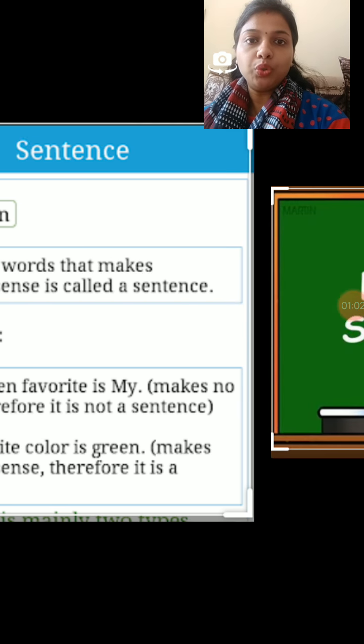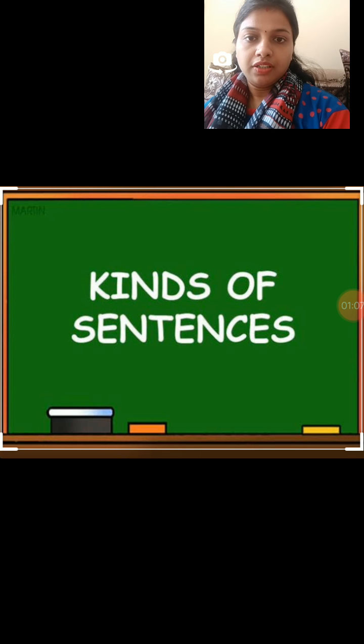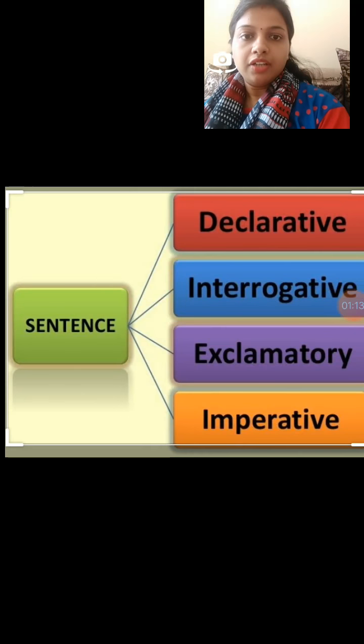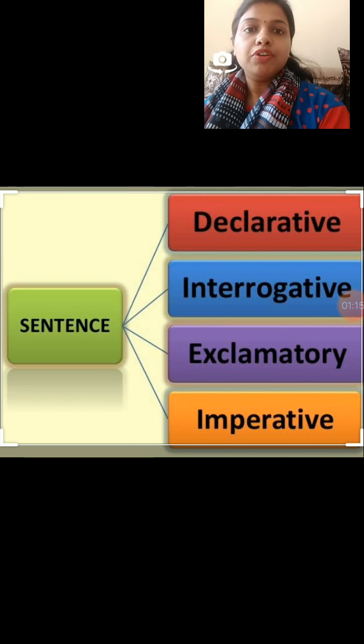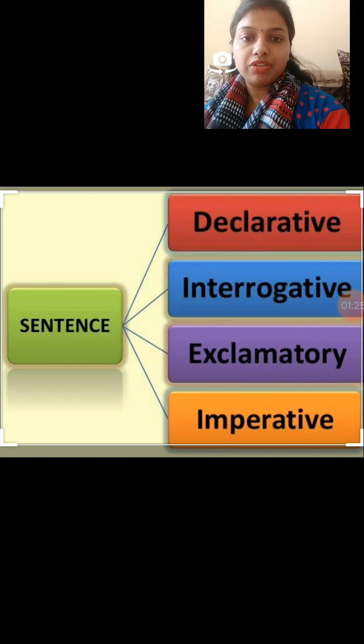Next, we will go to kinds of sentences. Now, we have 4 kinds of sentences. First, declarative. Second, interrogative. Third, exclamatory.